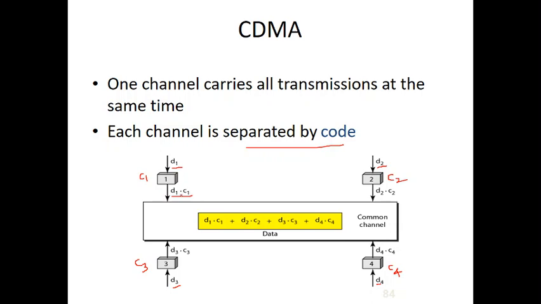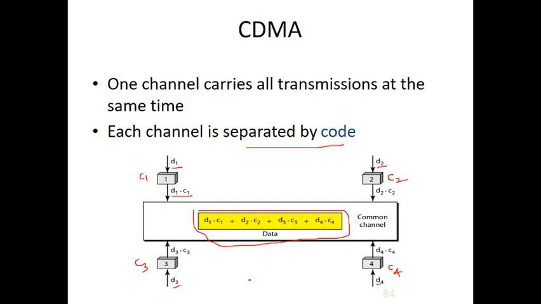So that is why the data actually transmitted to the link is d1.c1, in this case d2.c2, in this case d3.c3, and whenever device 4 wants to send the frame data, then it will be d4.c4. And if the devices simultaneously transmit the data, this will be the content in the link. That is nothing but d1.c1 plus d2.c2 plus d3.c3 plus d4.c4.